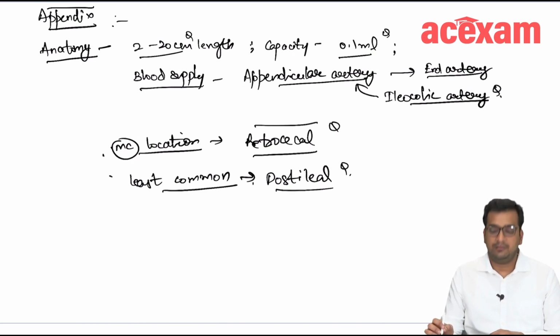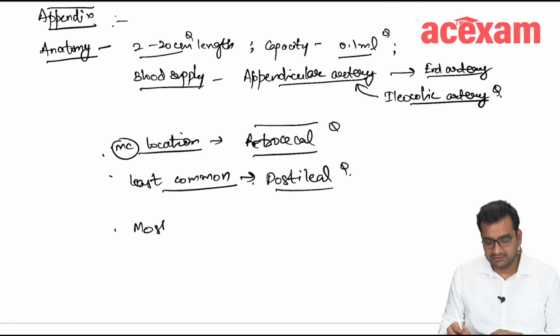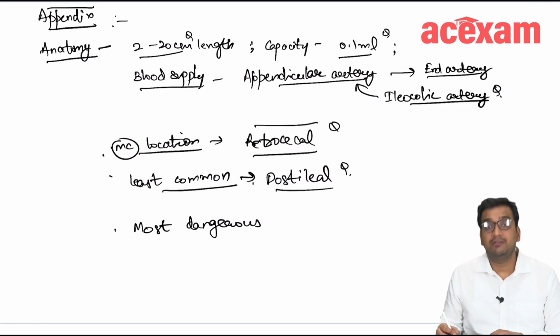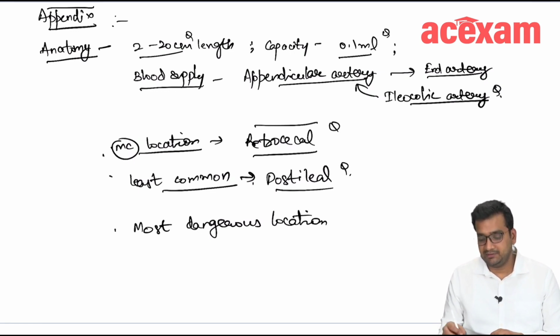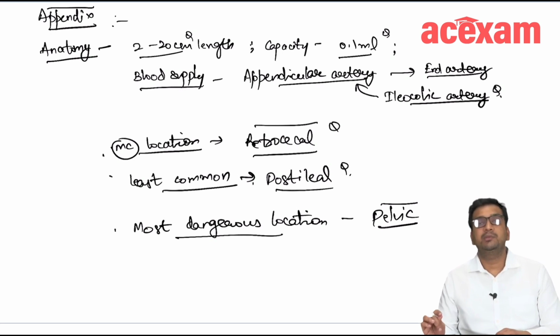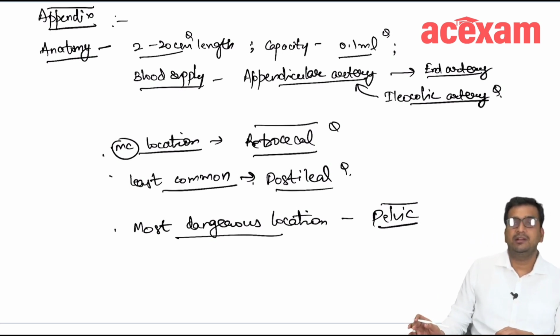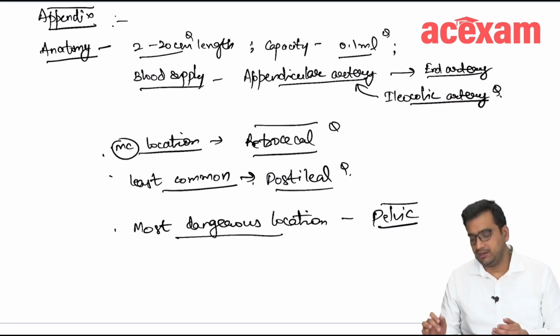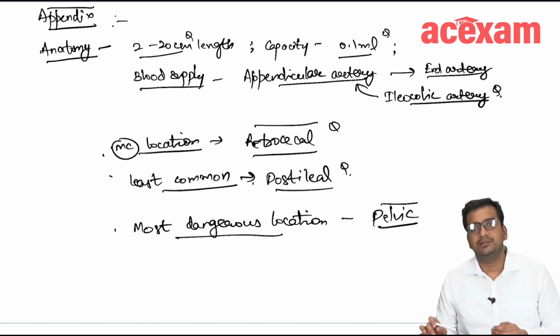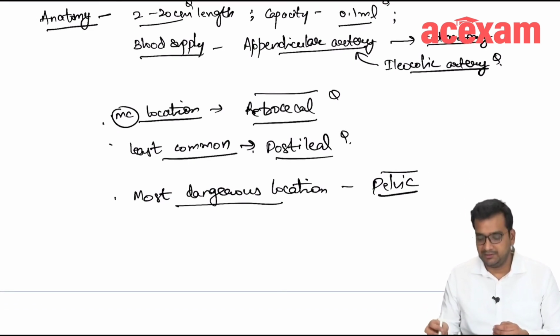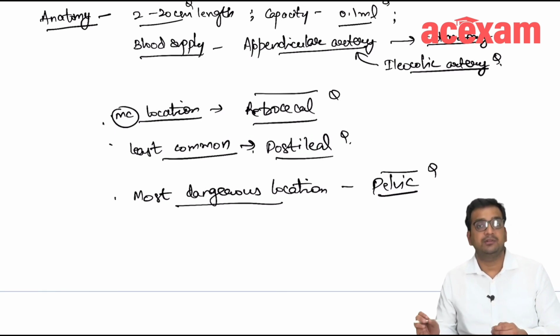And the most dangerous location to have appendicitis is pelvic appendicitis. Okay. Because generally there are no symptoms in the right iliac fossa and it presents with diarrhea and mucus discharge, and there is a delay in the diagnosis.